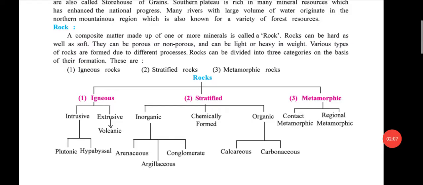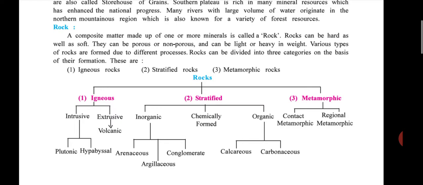Topic is rock. Shall I start? Okay. Rock. What is rock? We all know, a kind of stone. A composite matter. See, students, why am I starting from this topic? Because these topics are important for your standard 10.